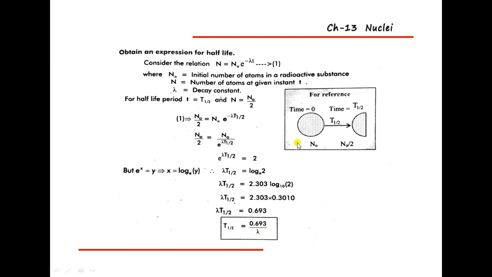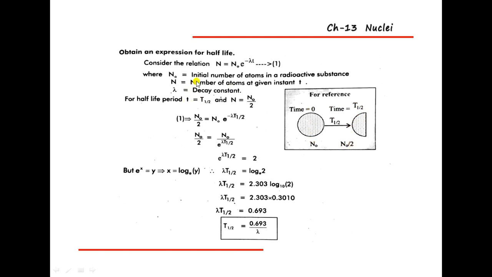For the first substance, the number of atoms is N equal to N naught, and when you make it half, then N is equal to N naught by 2.